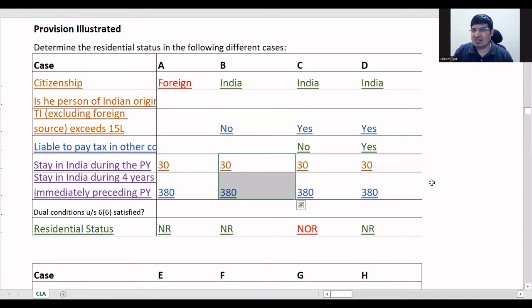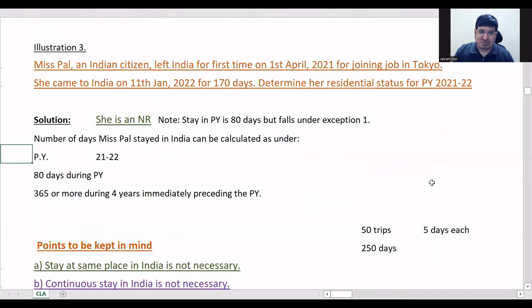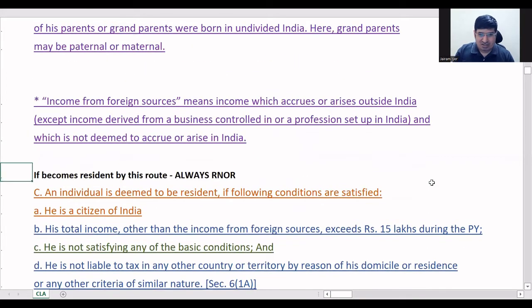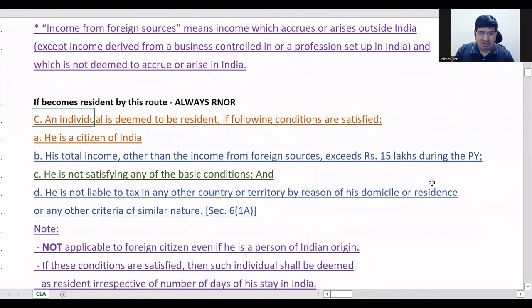So you have to always go to exception C when he is not fulfilling any of the two basic conditions. Here, if you see, this is your exception C. In this, you have this condition that he is not satisfying any of the basic conditions. Whenever you get this case, where anyone is not satisfying any basic conditions,